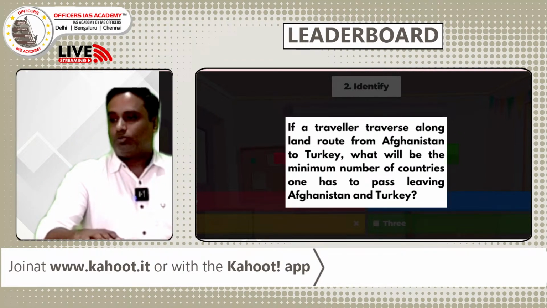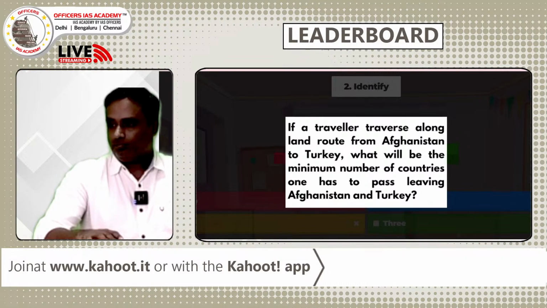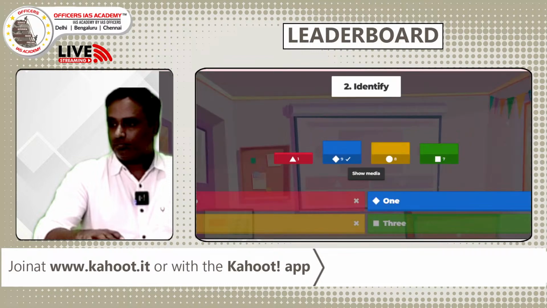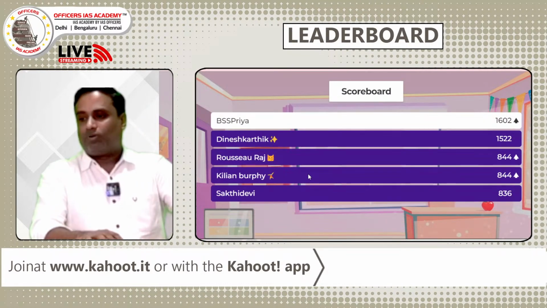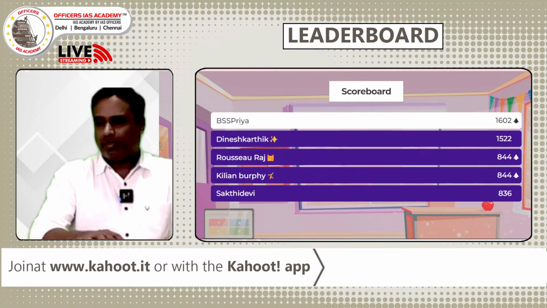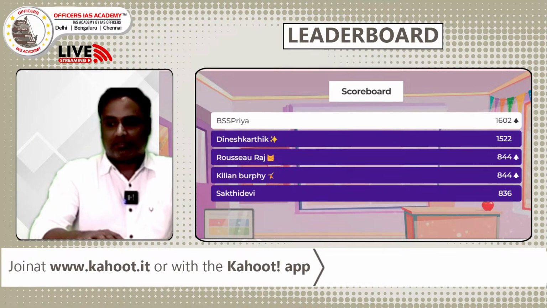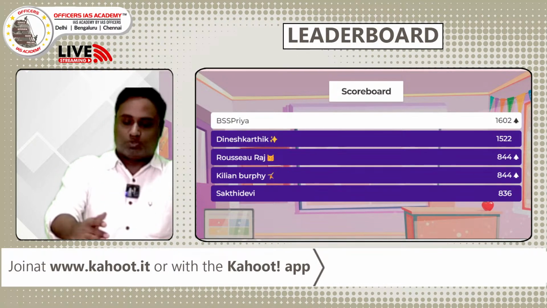Okay, now we go to the leaderboard. We see what happens after the second question. The leaderboard says Priya now came to the second spot. Dinesh Karthik, a little bit slower, comes to the second one, and Rasuraj the third. Kilan Burpi and Sakti Devi are 4 and 5. I think now the competition begins. That's good. Now we go to the next question.